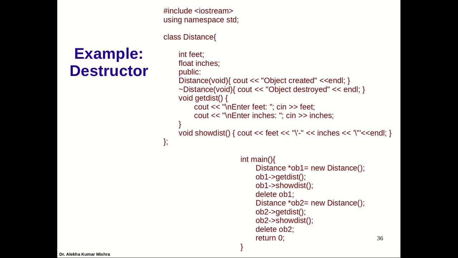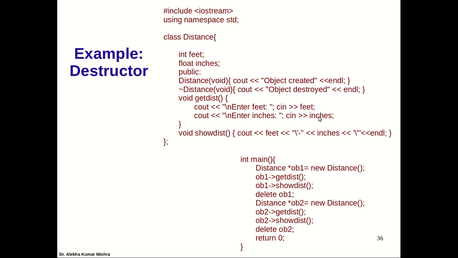So here is an example of a destructor. I will not discuss destructors more here; I will discuss them when I cover the topic of polymorphism, runtime polymorphism. But for a simple demonstration, let's see an example of a destructor. I'm simply printing here that the object is destroyed. You see that the destructor has only one task: object destroyed. And when I create an object, the object is created.